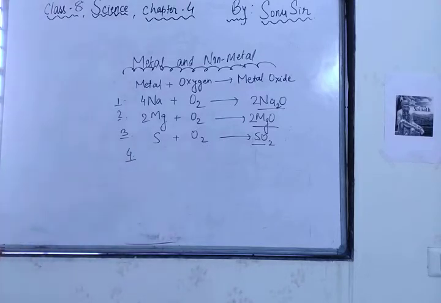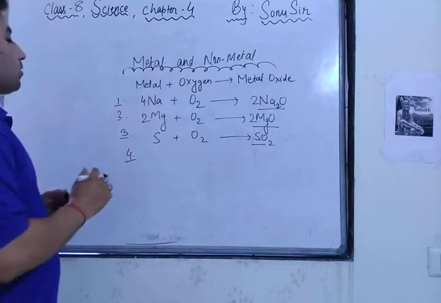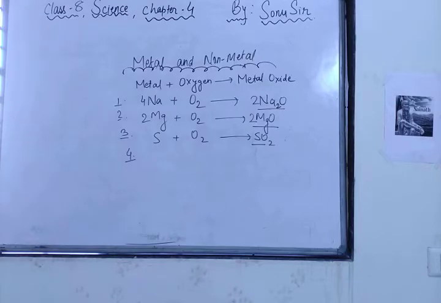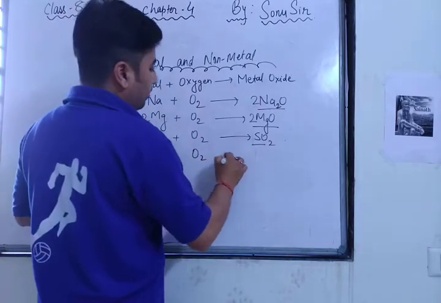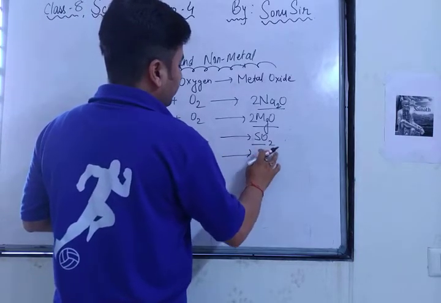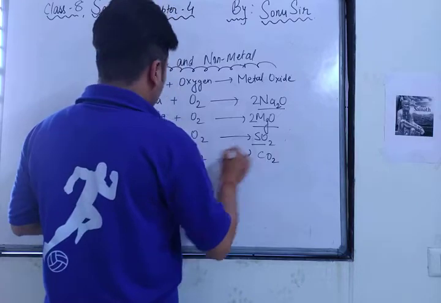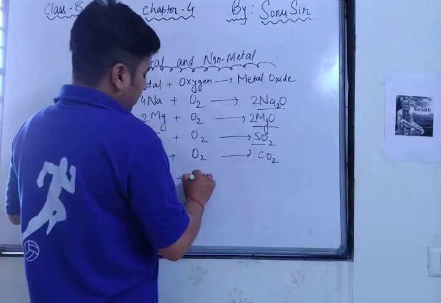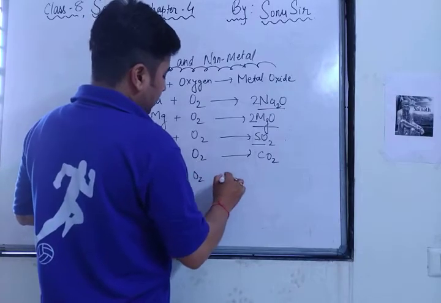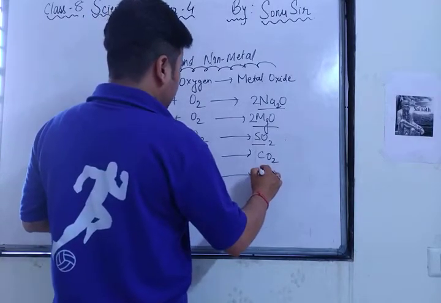There are many metals which will directly react with oxygen and give you oxide. Similarly, non-metals also react. Sulfur is a non-metal, so sulfur plus oxygen is equal to sulfur dioxide. Carbon plus oxygen is equal to carbon dioxide. Nitrogen plus oxygen is equal to nitrogen dioxide. So S, C and N all come under non-metals.